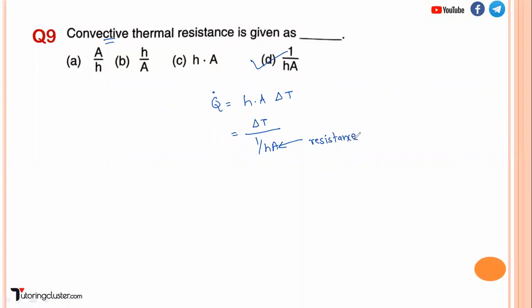Okay, so we are going to relate this with Ohm's law, V is equal to IR. We will see that in upcoming MCQs. So hope this part is clear. What is meant by a thermal resistance in case of conduction and in case of convection.